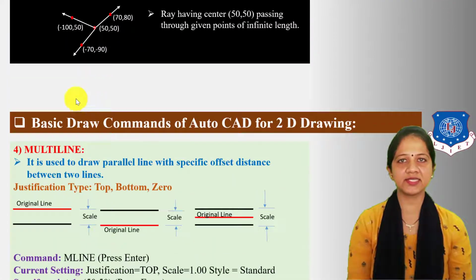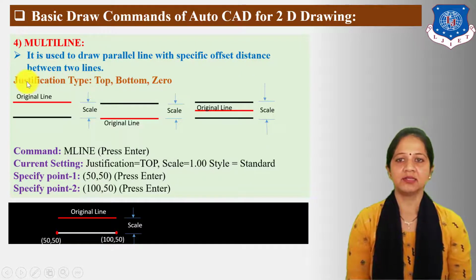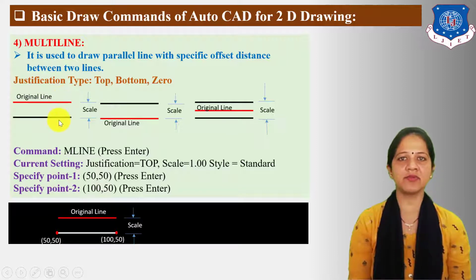Next, let us understand the multi-line command. It is used to draw parallel lines with a specific offset distance between two lines. Justification types are top, bottom or zero. For top justification, the parallel line is drawn below the original line, and the distance between the two lines is known as scale or offset distance. For bottom justification, the parallel line is drawn above the original line, and the distance between these two lines is known as scale or offset distance.